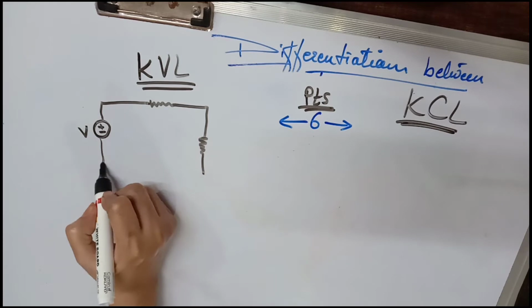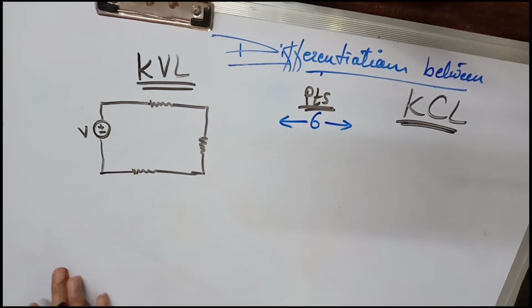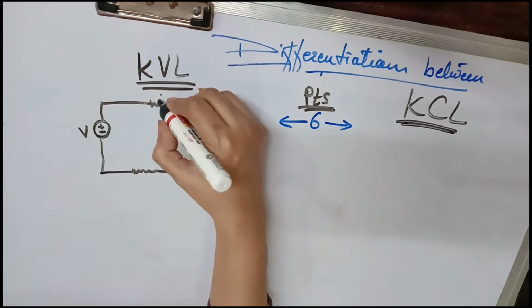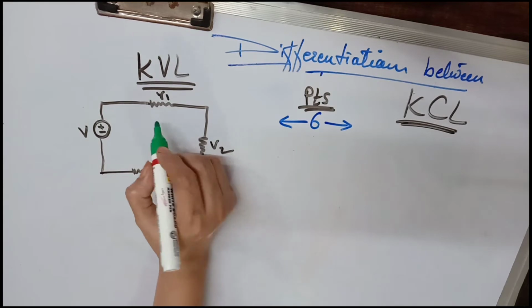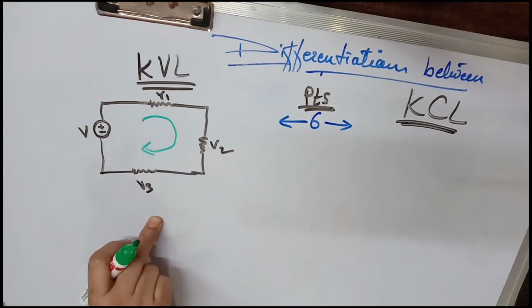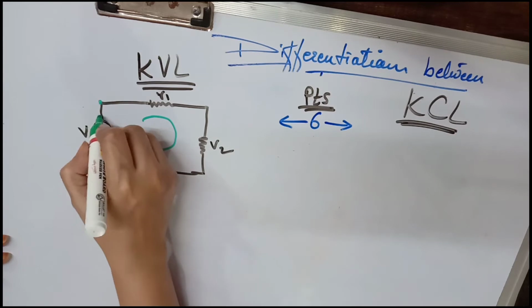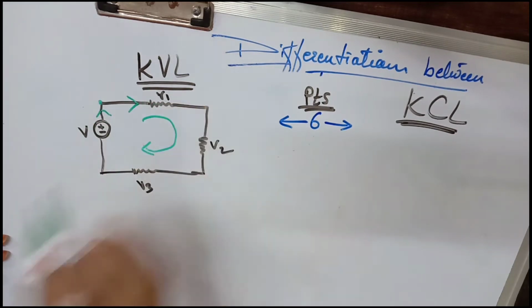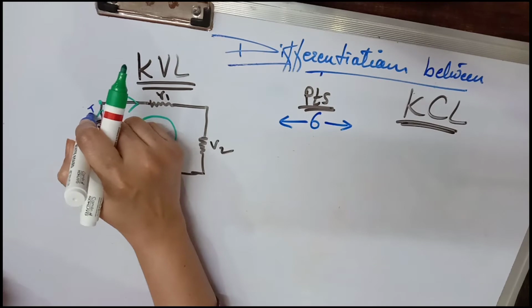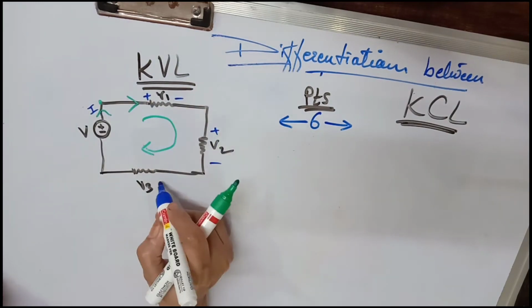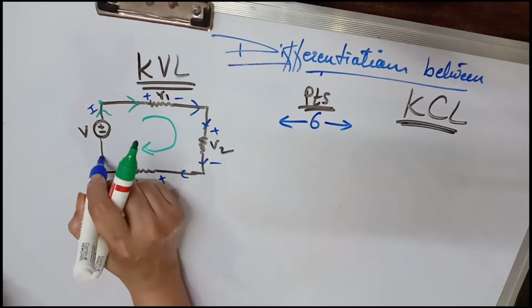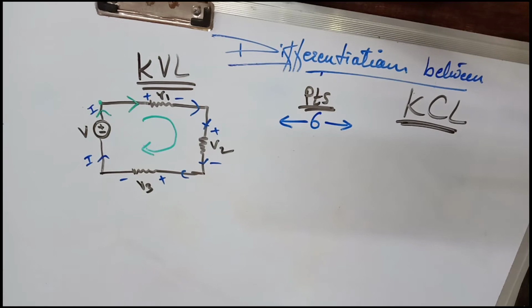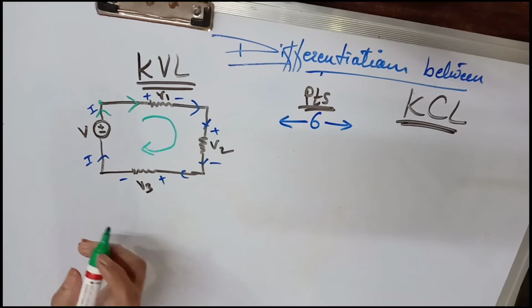Now we'll see one small example of KVL and KCL. See, this is a voltage, and these are three resistors, V1, V2, V3. I am drawing the loop. A loop is a must to show the point from where I am starting and where I am going to end. It should start from the same point and end at the same point. These arrows are indicating the current flow. I is the current which is flowing throughout the circuit.